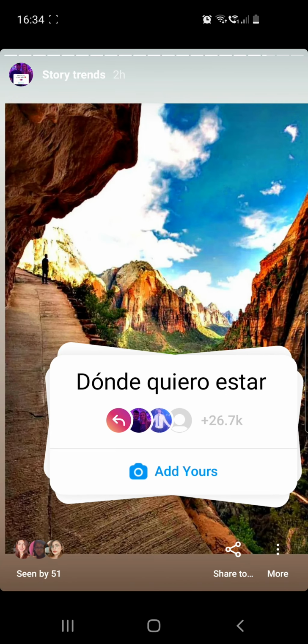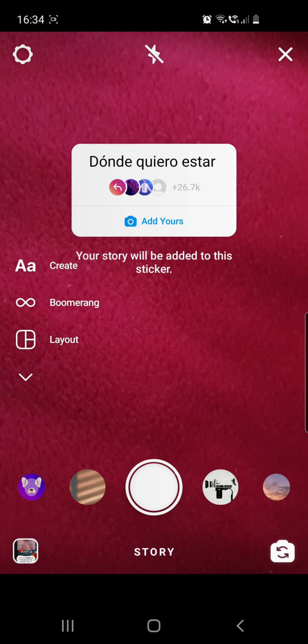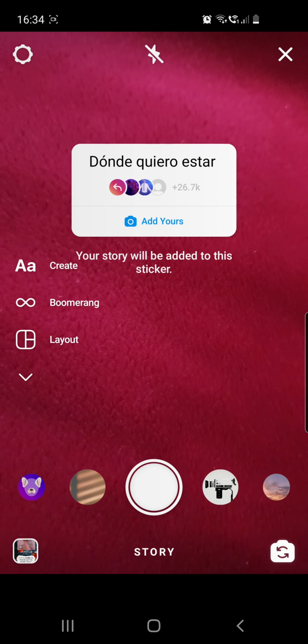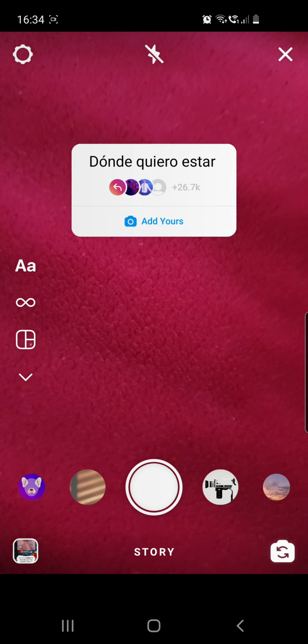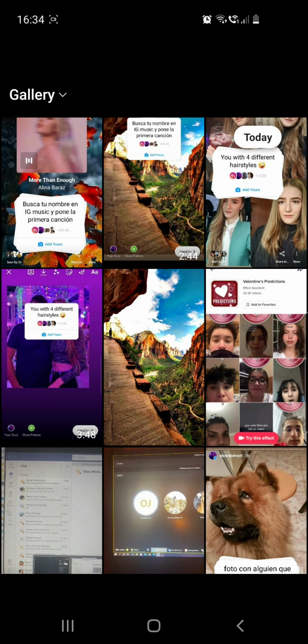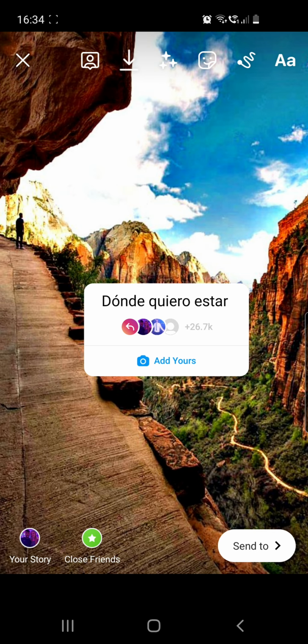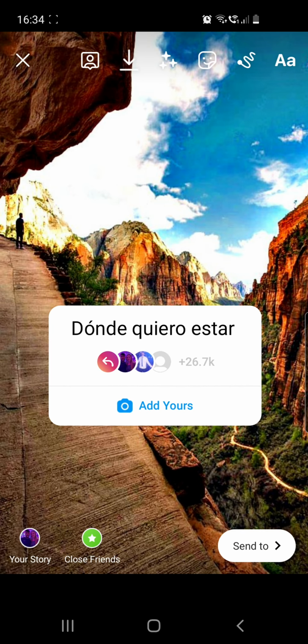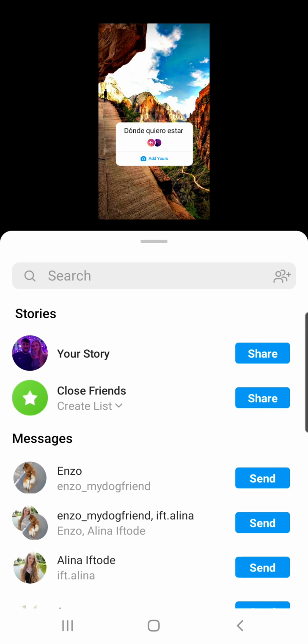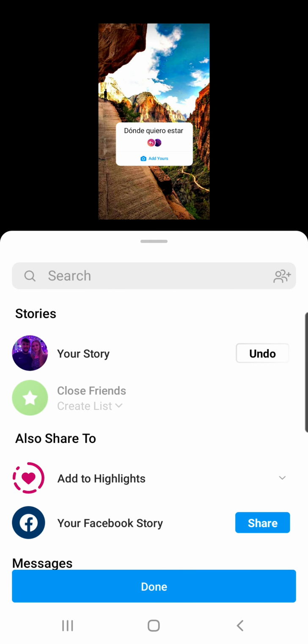So it's this one right here. Click on add yours, and from here you just have to go to upload and choose a photo. So let's say that I want to be here and I will choose this photo. From here you can make your sticker bigger or smaller, and then click on send to, and then click to share and to your story, and then click on done.